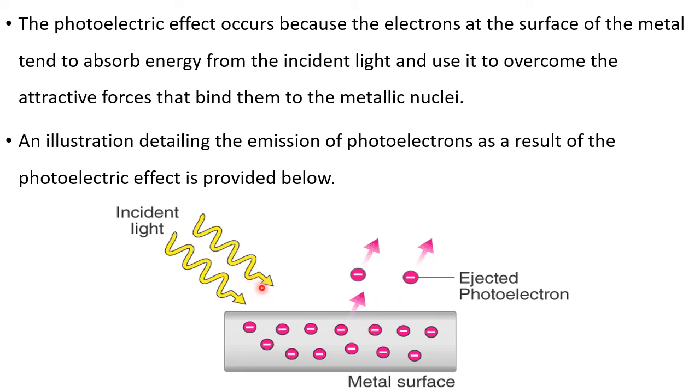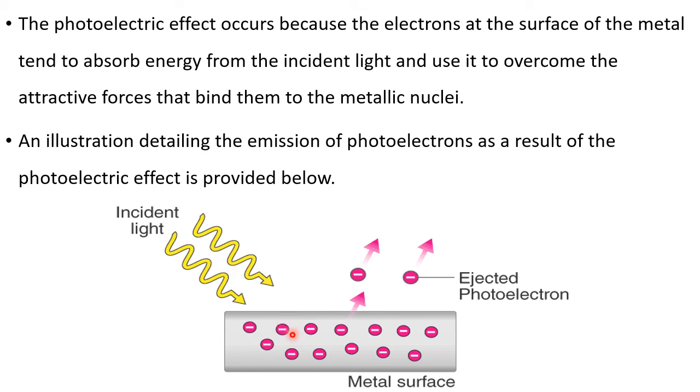Every metal is associated with a certain frequency for these electrons. That frequency is known as what? Threshold frequency. Threshold frequency is the minimum frequency associated with the electron present within the atom. So now we have to bring such a light whose frequency is more than this threshold frequency. Then only is there the photoelectric effect. If you bring light of a frequency which is less than the threshold frequency, no photoelectric effect.